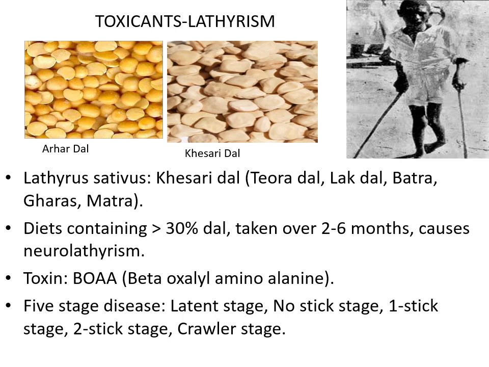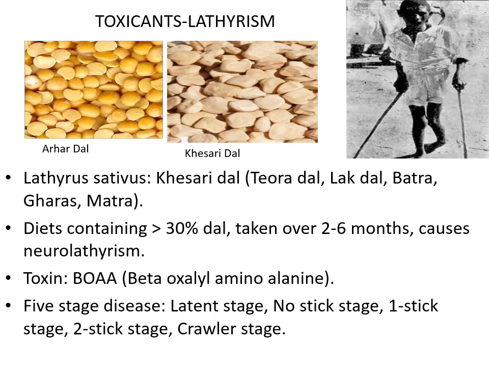Now about the disease proper, it mainly affects young men in the age group of 15 to 45. There are different stages of this disease: the latent stage, no stick stage, one stick, two stick, and the crawler stage. What happens in the latent stage? Usually the patient is apparently looking all right. And this is an important stage. If somebody is detected at this stage, then by banning or not eating the crop, he could get back to normal. In this stage usually he is looking healthy, but when he has physical stress he has some ungainly gait which is seen.